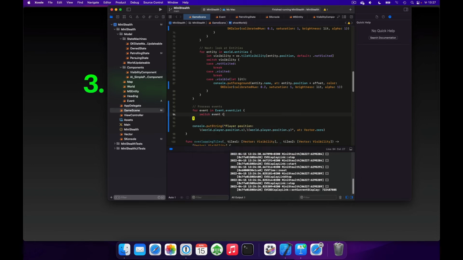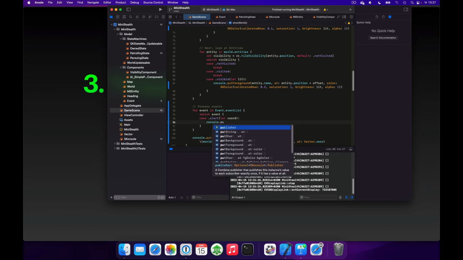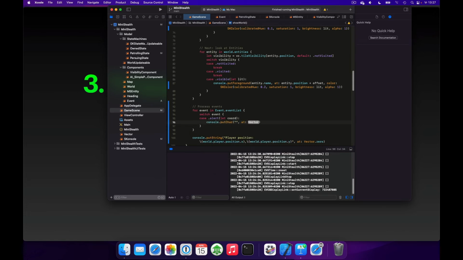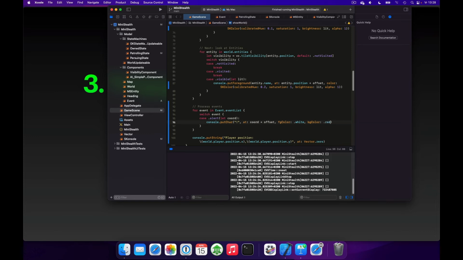We'll see what kind of event it is, and if it's an alert, we'll get back the coordinate. Then we'll say console.putCharacter, and we'll put an exclamation mark at our coordinate plus the offset. So here again we need the offset, and as the foreground color we'll use white, and the background color should be red.